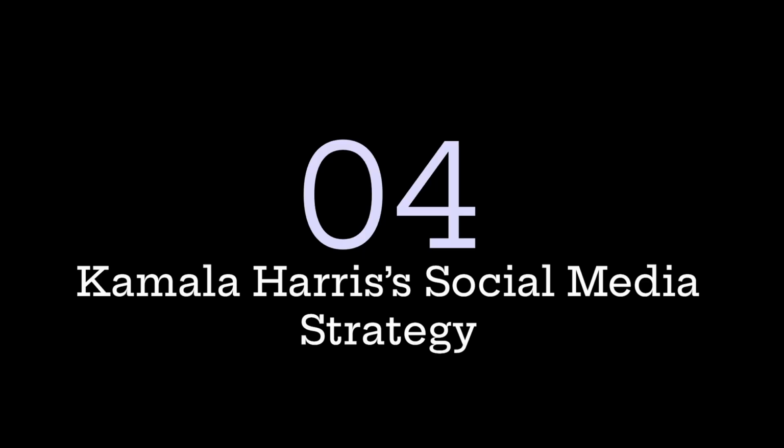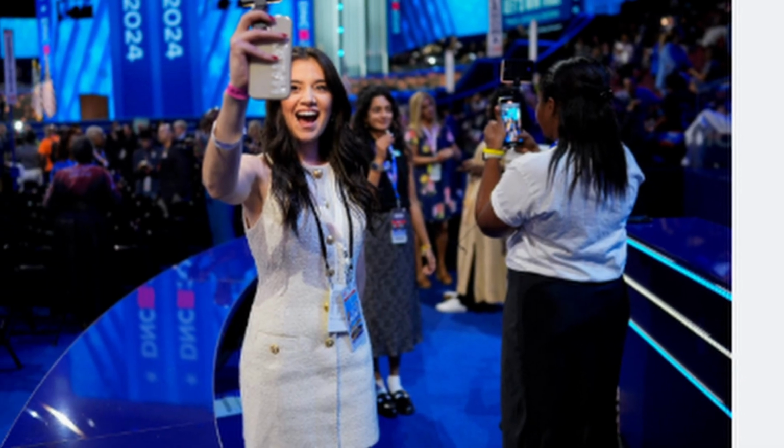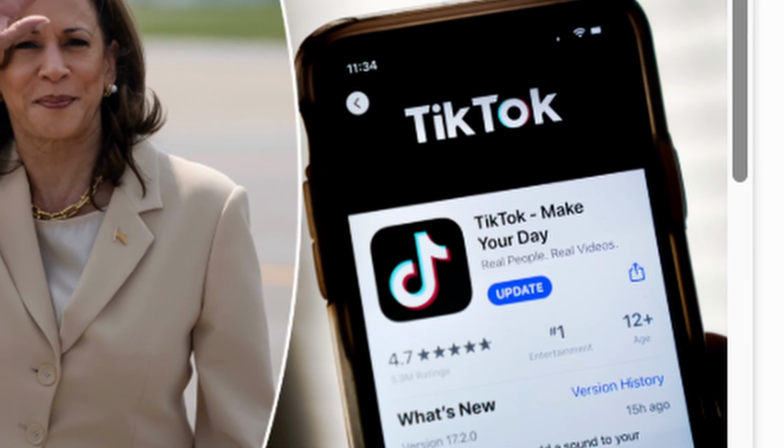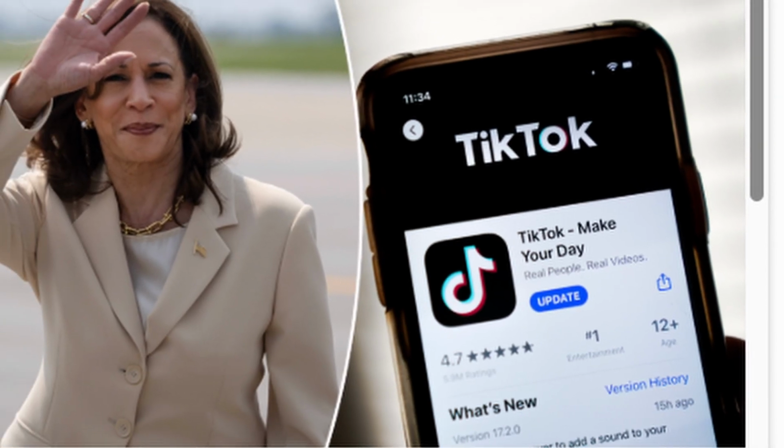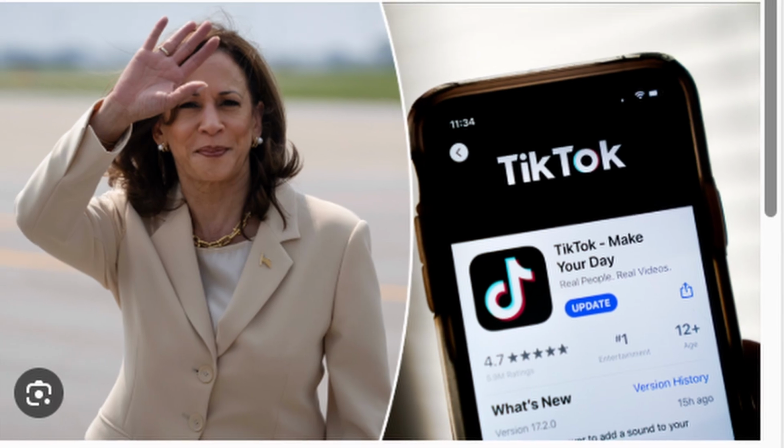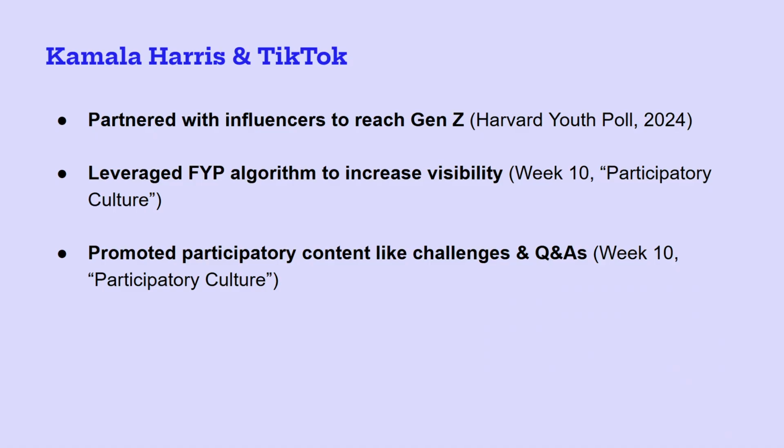Kamala Harris leaned into TikTok, targeting Gen Z by working with influencers. This strategy echoes what we learned in Week 4 about platform affordances, especially TikTok's algorithmic For You page. Her team used the participatory nature of the platform to boost engagement. Live Q&As, informal breakdown of policies, and TikTok challenges all created a two-way connection with young voters.